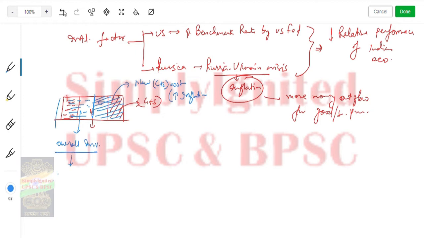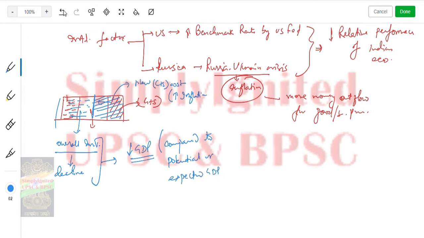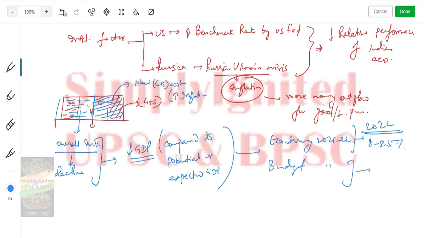When investment declines, there is a decline in GDP as well, compared to potential or expected GDP. I'll give you an example. The Economic Survey 2021-22 said growth for 2022 would be 8 to 8.5%, right? The Budget says it would be 9.2 or 9.3%. Now why could the budget say there will be an increase?